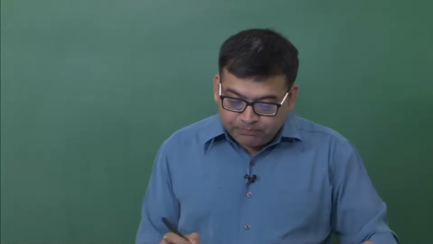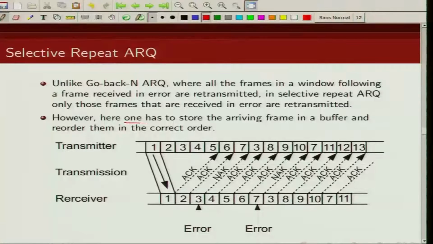So the drawback of the selective repeat system is that one has to store the arriving frames in a buffer and reorder them so that they are delivered to the recipient in the correct order. So you can see here, this is my transmitter, this is my receiver.